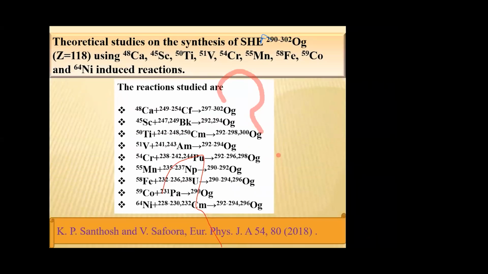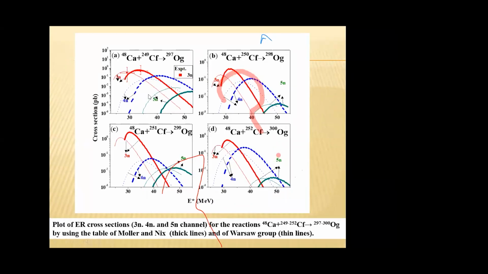These are the reactions used for the production of different oganesson isotopes. Oganesson is Z118. These are our predictions.